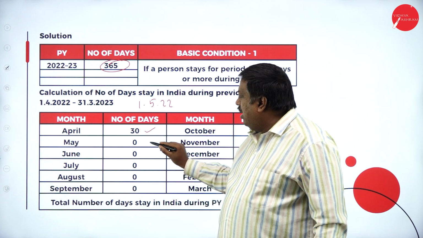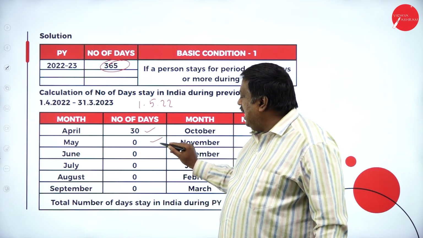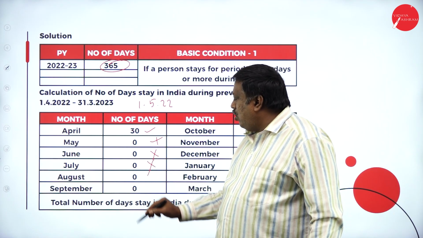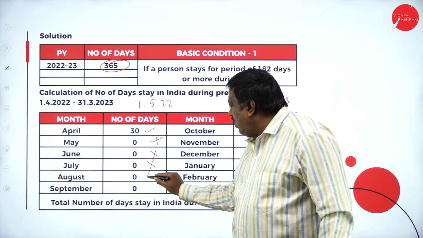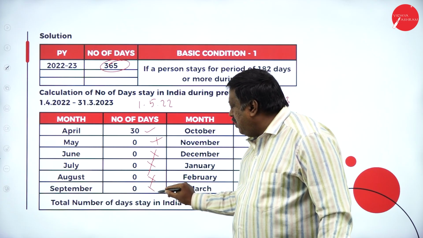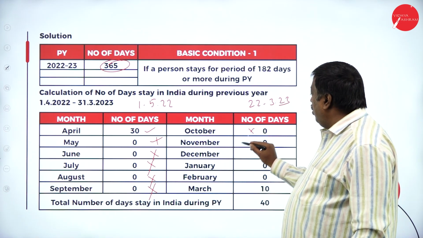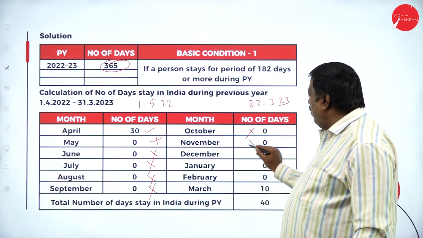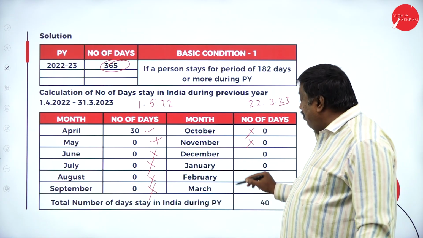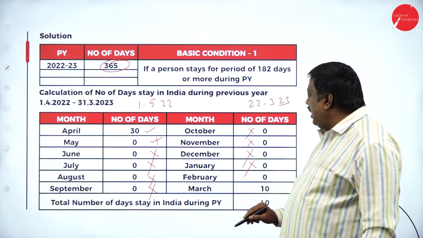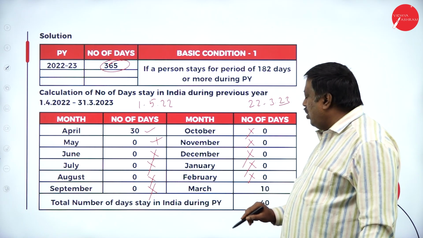When I left in May, I was not in India; June, July, August, September, October, November, December, January and February, I was not in India.